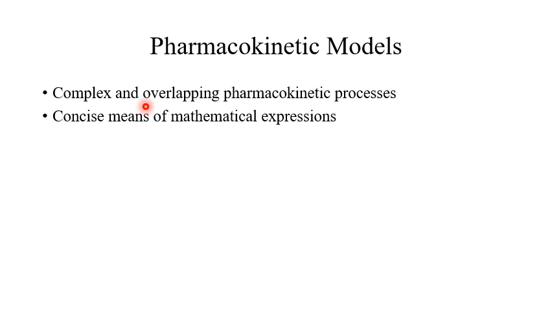regarding the movement of the drugs, and certain pharmacokinetic parameters are developed on the basis of the movement of drug. So these pharmacokinetic models basically provide us a concise means of mathematical expressions, and we can quantify the time course of drug throughout the body, and with this we can compute some meaningful pharmacokinetic parameters.